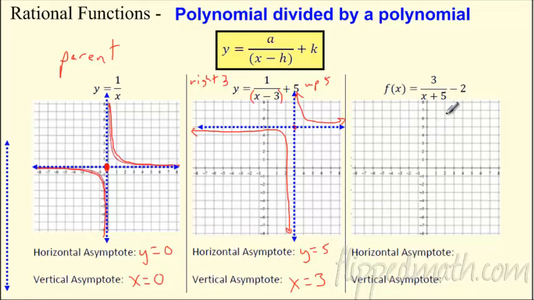Let's try another one. So if I look at this, can you just tell me what the shift is? Sure. I'm looking at it. It's going to go left 5. I mean, here it is. There's my left or right. And then over here, I'm looking at a down 2. So I'm going to move that point of intersection of my asymptote. So I'm going to move it left 5, down 2. And I'm looking at this point right here. Then I'm going to go ahead and let's bring these asymptotes in there.